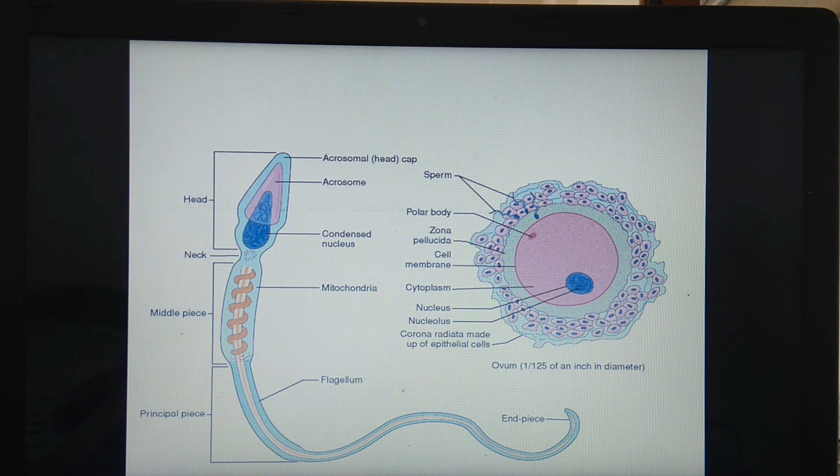Because of that, a small cone-like structure is formed here, which is called the fertilization cone, and this fertilization cone results in production of a weak wave of depolarization.